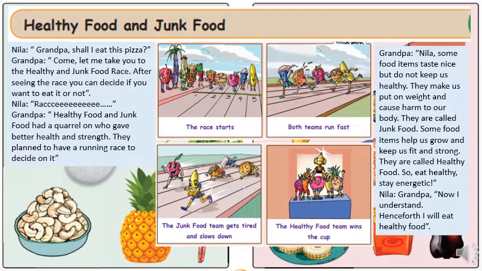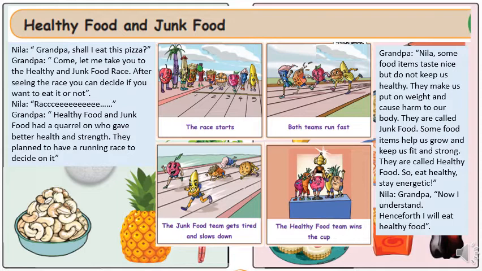Nila, some food items taste nice but do not keep us healthy. They make us put on weight and cause harm to our body. They are called junk food. Some food items help us grow and keep us fit and strong. They are called healthy food. So eat healthy, stay energetic.